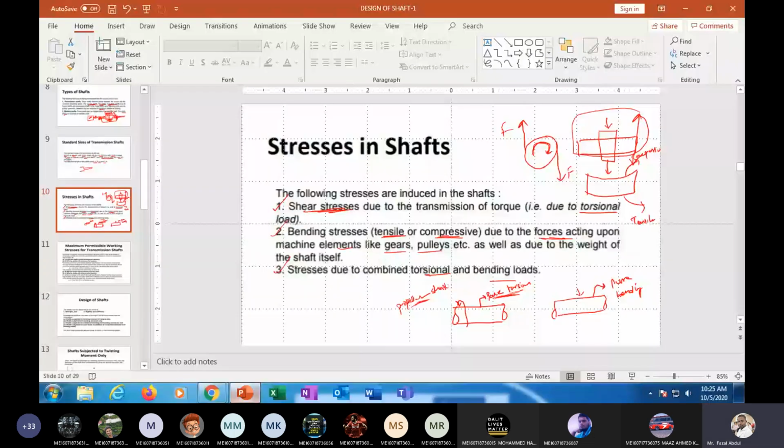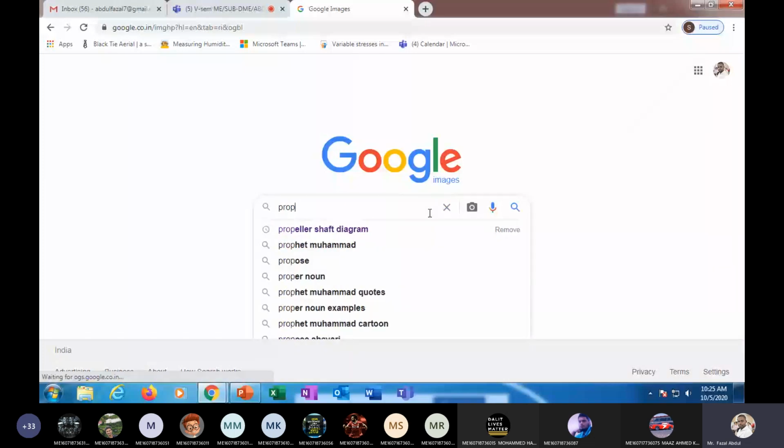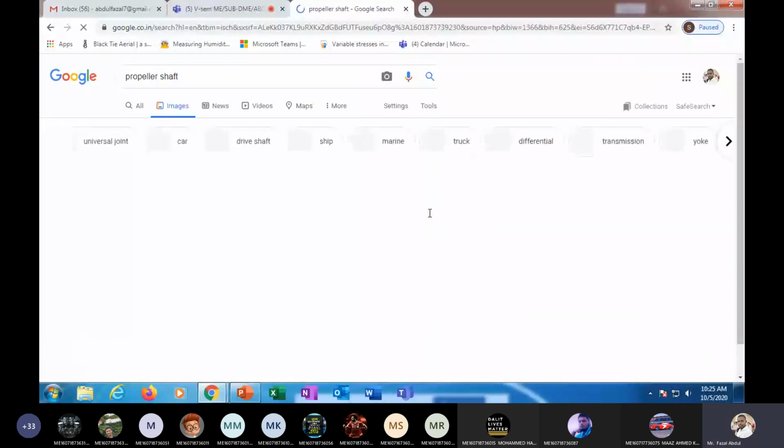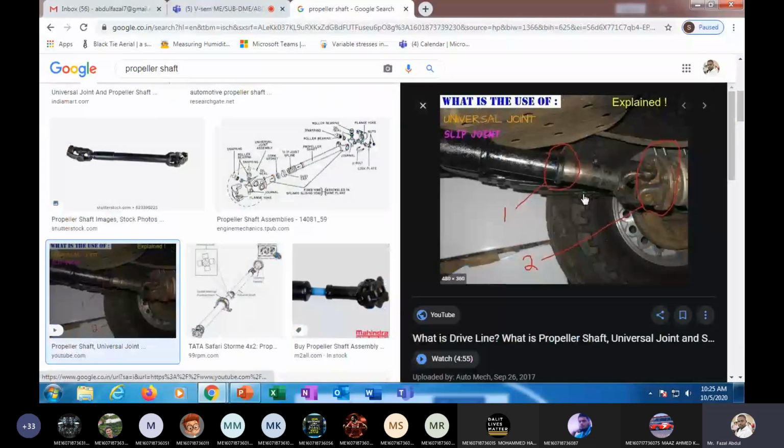See here, I want to show you a propeller shaft. This is the one, located below the vehicle, to transmit the power from the engine to the rear axle.